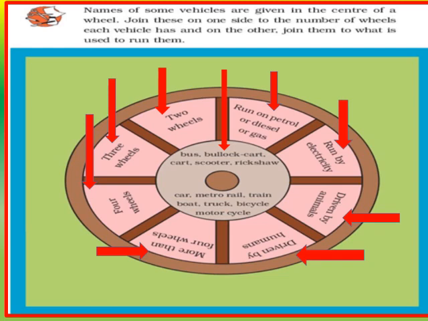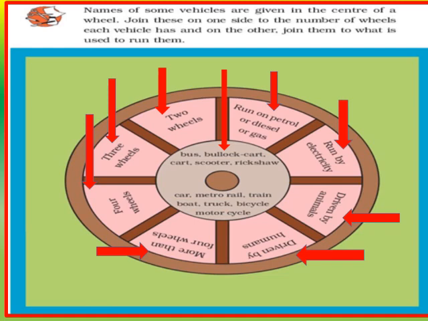Children, so here we have a wheel with the names of some vehicles, and on one side the number of wheels required to run those vehicles, and on the other side the fuels required to run the vehicles. Children, there are some vehicles which are driven by animals and some are driven by humans also.